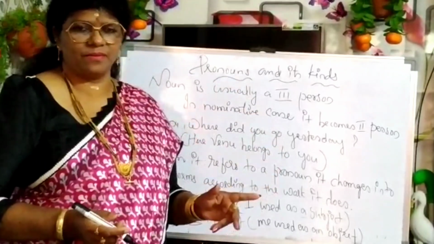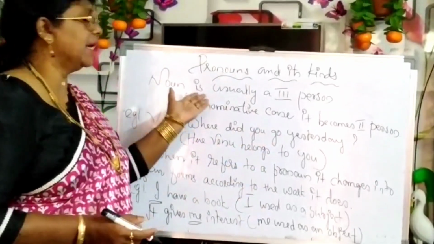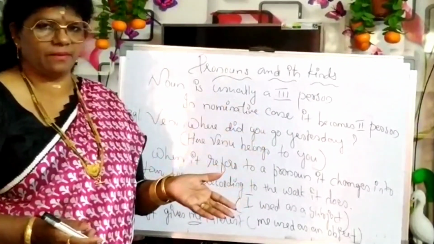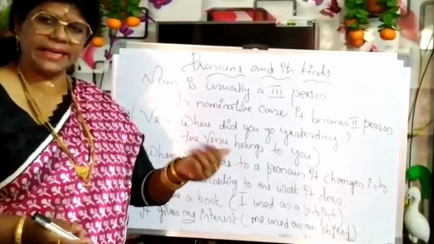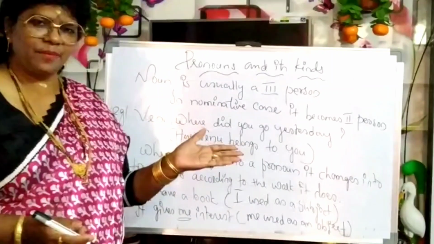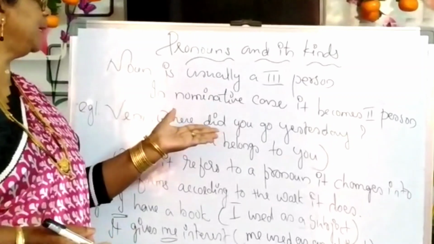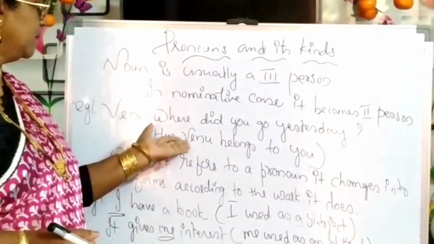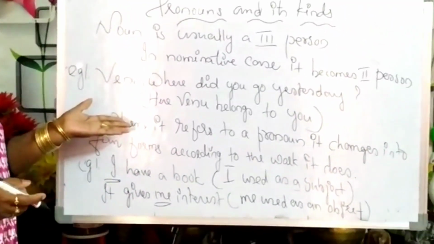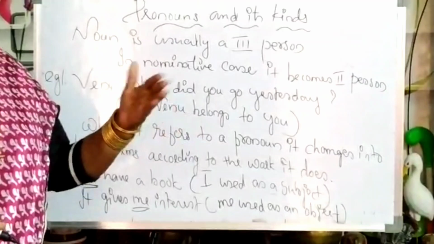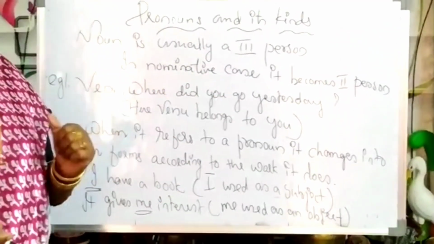Pronouns and its kinds. How many pronouns are there in English and what are they? Noun is usually third person. We know that. In nominative case, it becomes second person. What is second person? You. Example, Venu, where did you go yesterday? Here, Venu belongs to you. Then, when it refers to a pronoun, it changes into 4 forms according to the work it does.